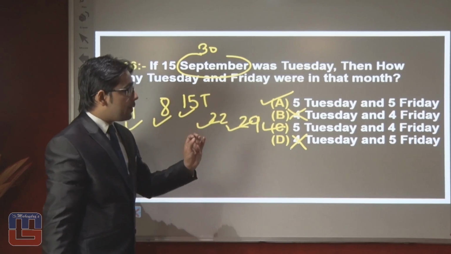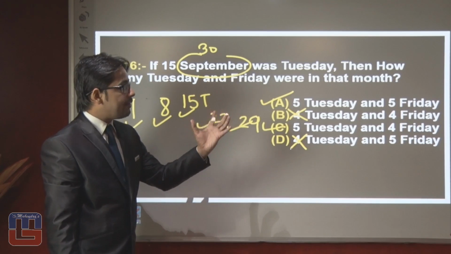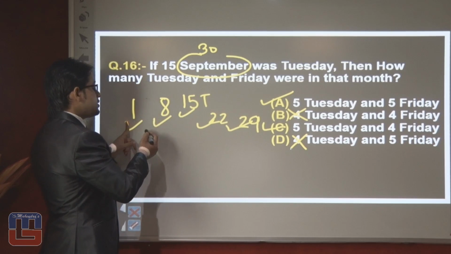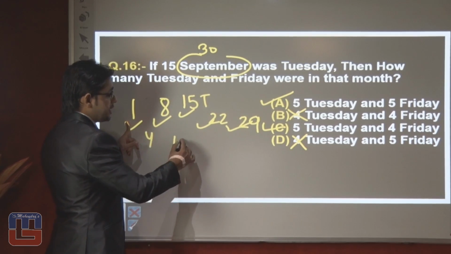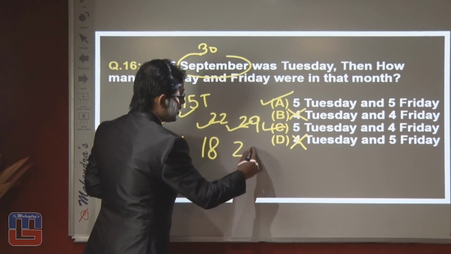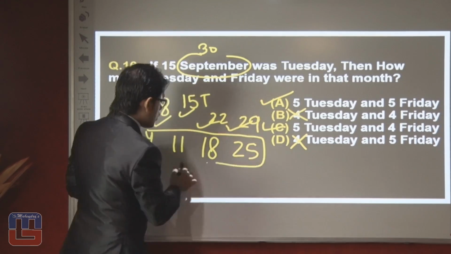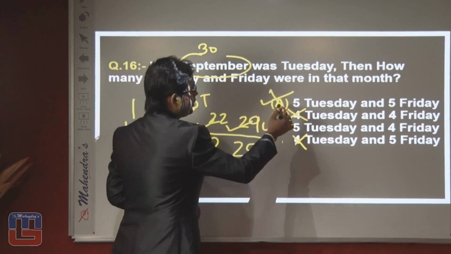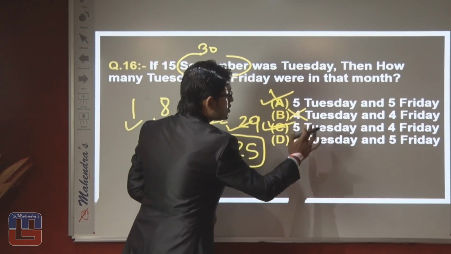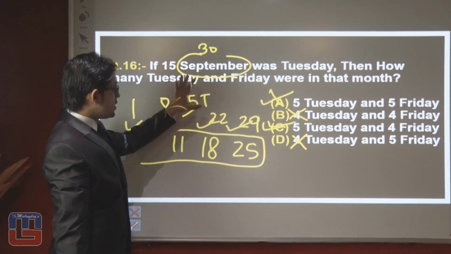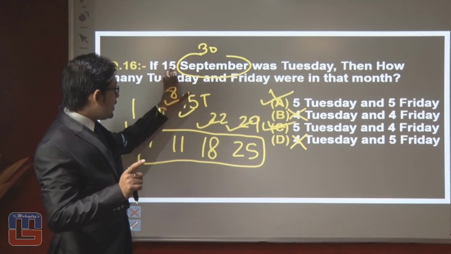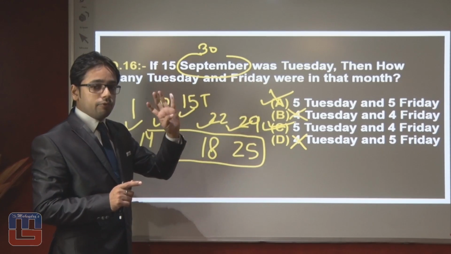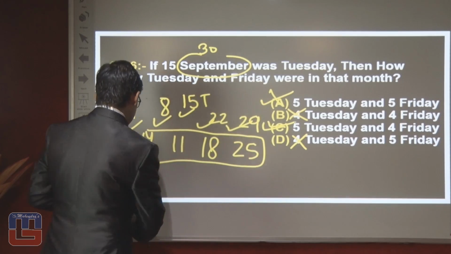Now we have to check how many Fridays there are. It can be 5 or 4. If 1st September is Tuesday, then Friday should be 4, next 11, next 18 and next 25. So we can say there are only 4 Fridays in this month. So the right answer of this question should be option number third: 5 Tuesdays and 4 Fridays exist in this month. Let's move on toward the next question.